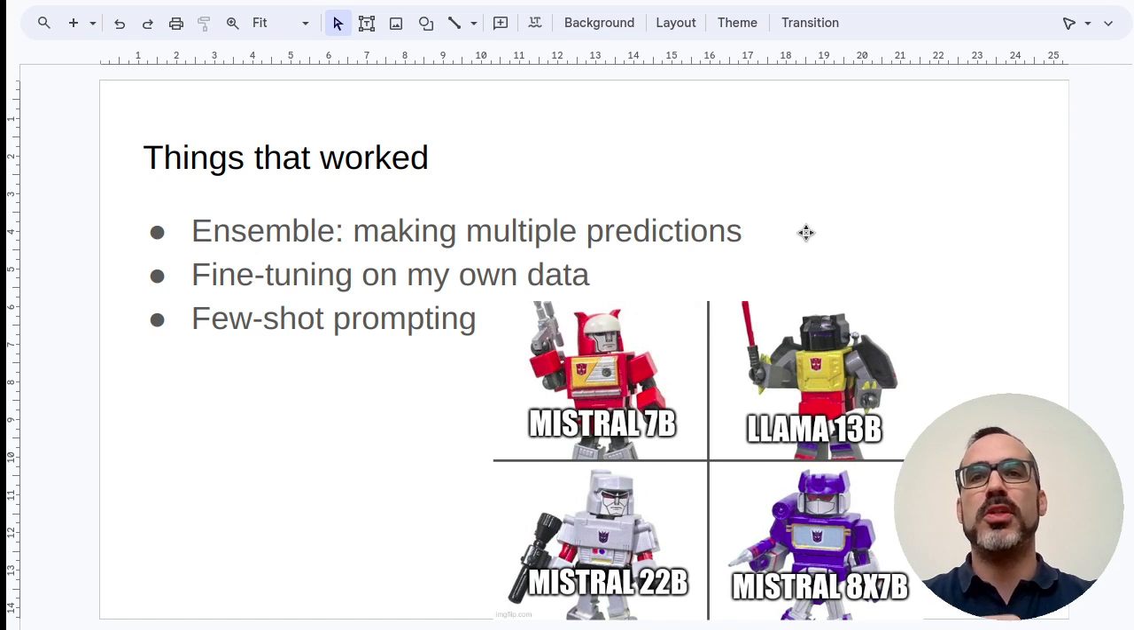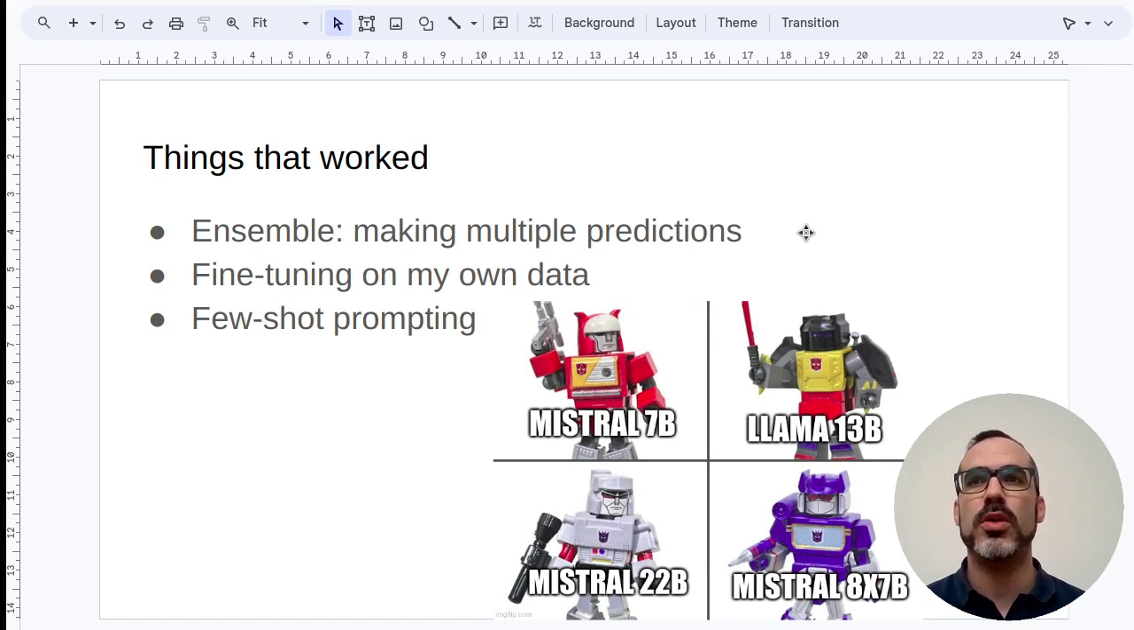So I used Mistral 7b, Llama 13b, Mistral 22b, which was released a few days before the end of the competition, and Mixtral 8x7b, which is the largest one. And I fine-tuned all these 4 models on my own generated data.